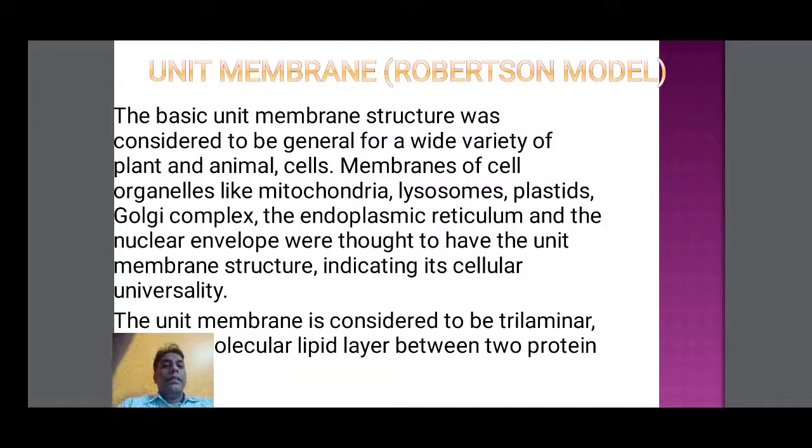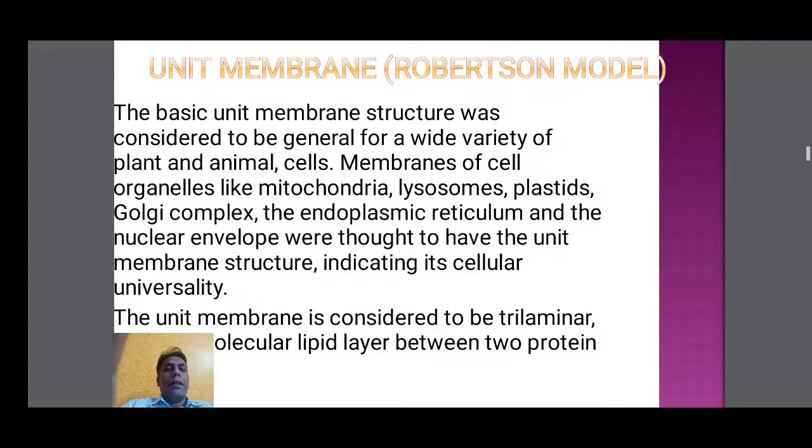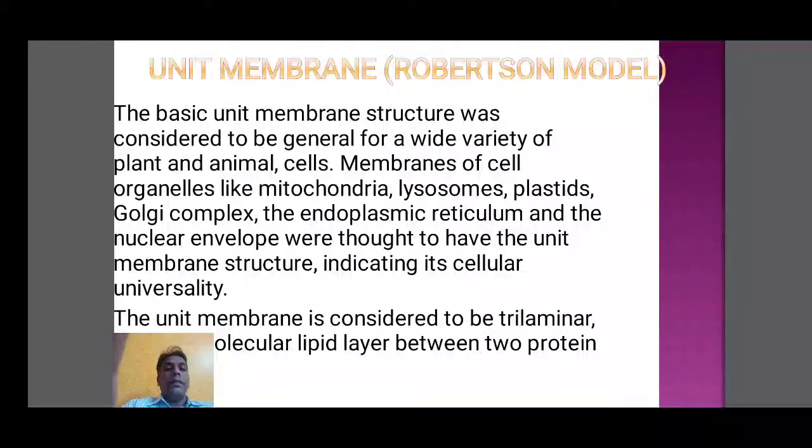This unit membrane model was proposed by Robertson. The basic unit membrane structure was considered to be general for a wide variety of plant and animal cells. Membranes of cell organelles like mitochondria, lysosomes, plastids, Golgi complex, endoplasmic reticulum and the nuclear envelope were thought to have the unit membrane structure.